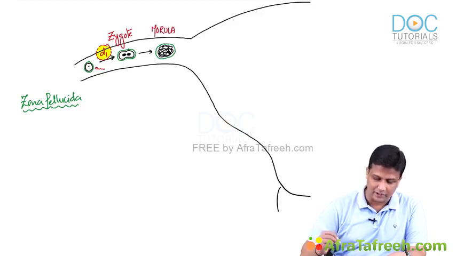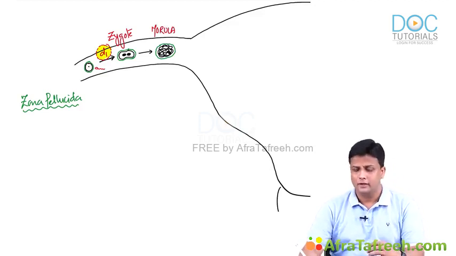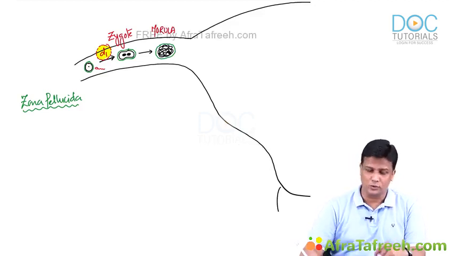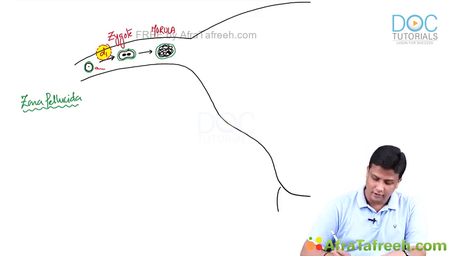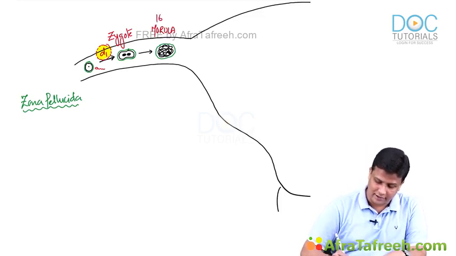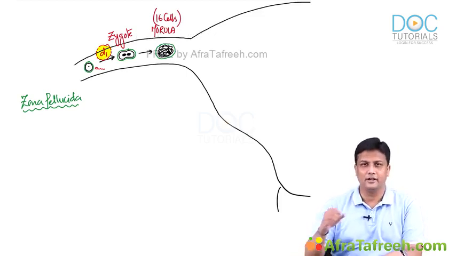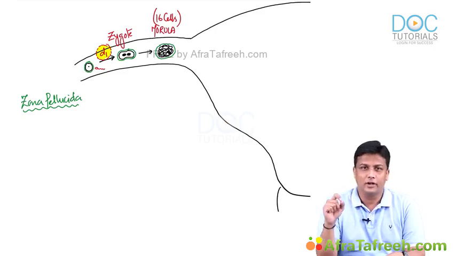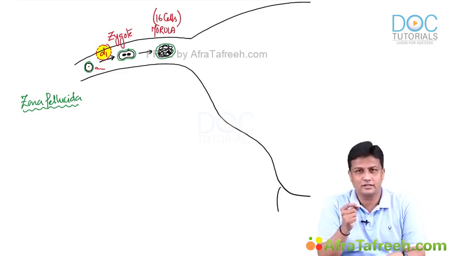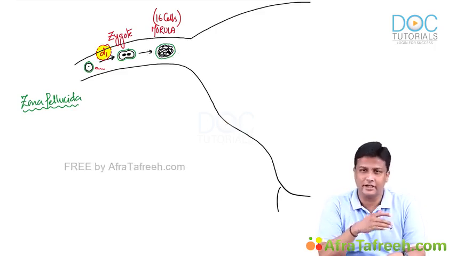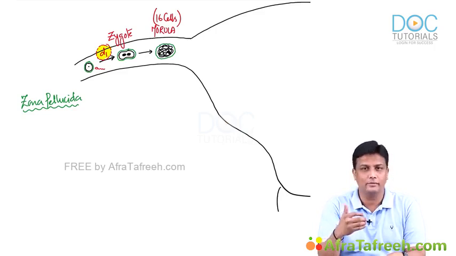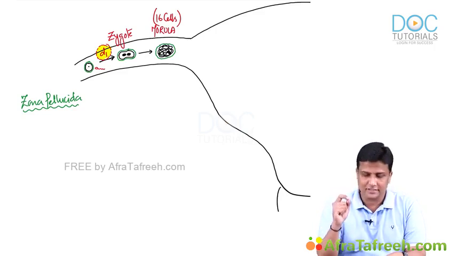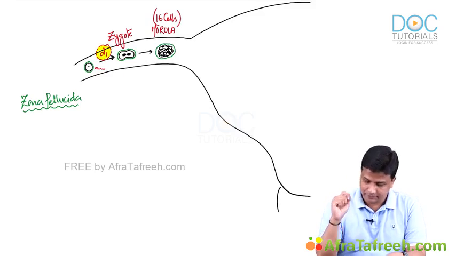So zygote will multiply to form morula. Now, is there any MCQ possible here? Of course. How many cells do you have in the morula? Remember, morula actually has got 16 cells. But there is a difference of opinion, guys. In a variety of books, when you refer to different embryology books, it's given like 8 to 16, 16 to 32, somewhere 8 to 32. But one common number is 16. So 16 cells will be there in the morula.